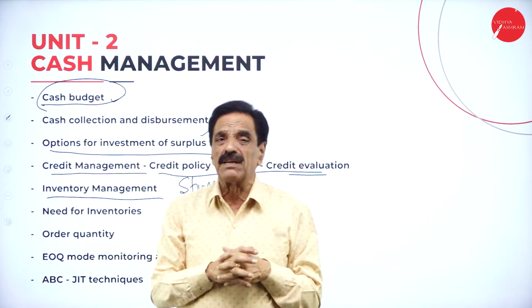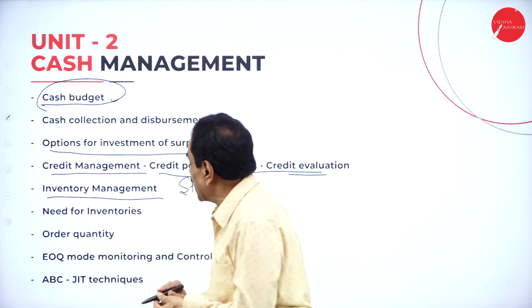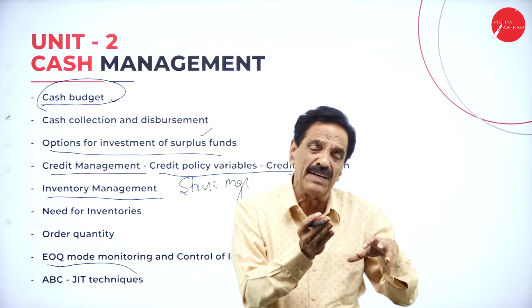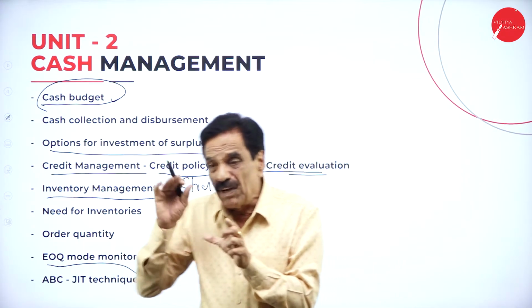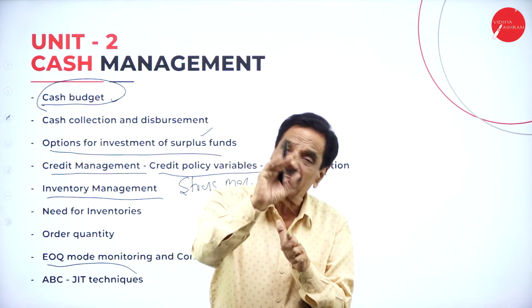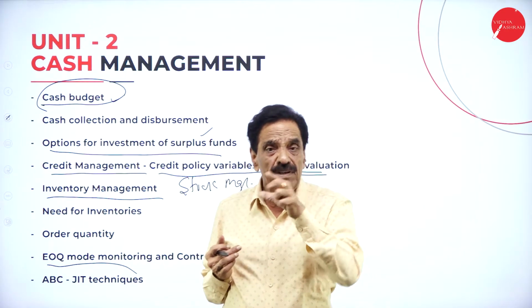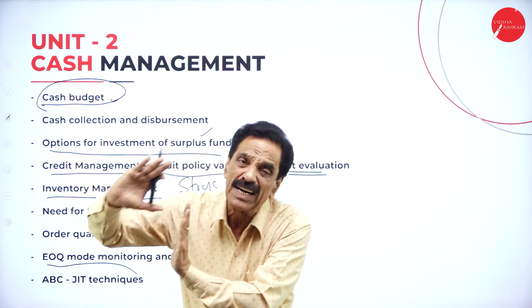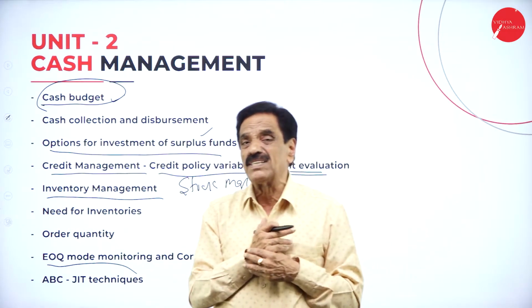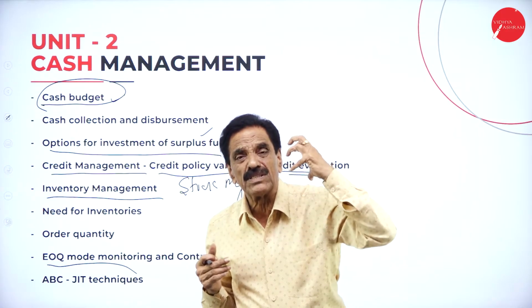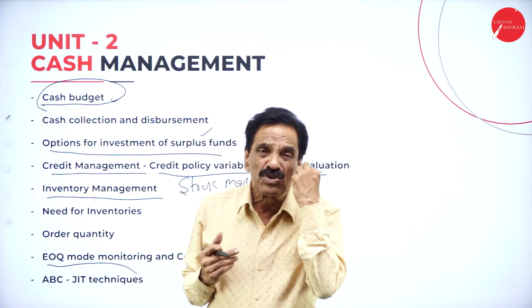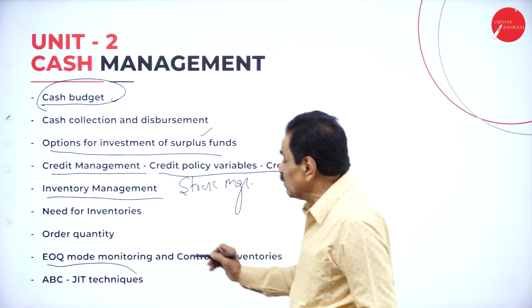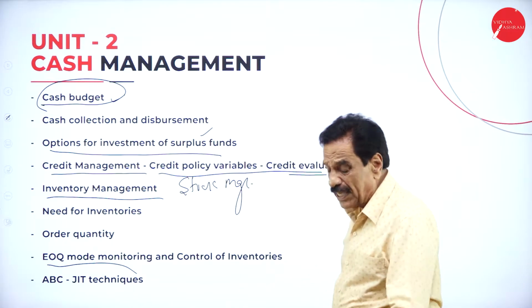Here the most important point is the economic order quantity. How to order? According to demand, you have to order. That is definitely there. But when you order, there was demand; after the order, there may be no demand at all. Then once again, when you go to the warehouse for production, your stock will be blocked for two or three months, and your money will be blocked. At that time you face the problem of cash collection. Then there is a word called economic order quantity.